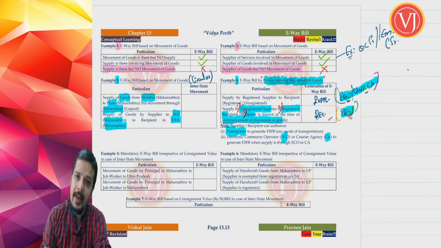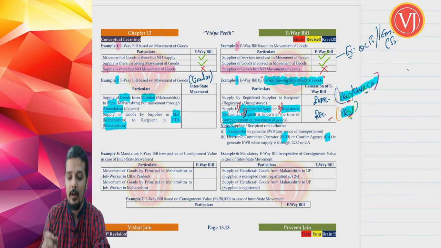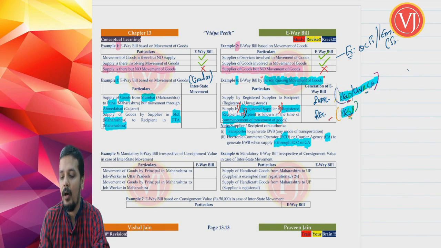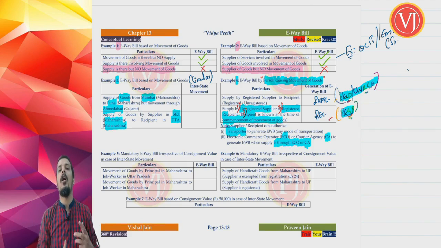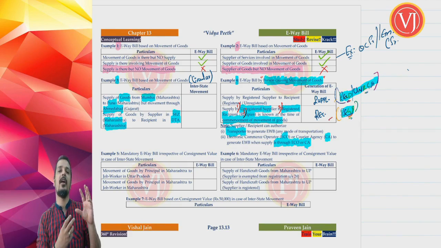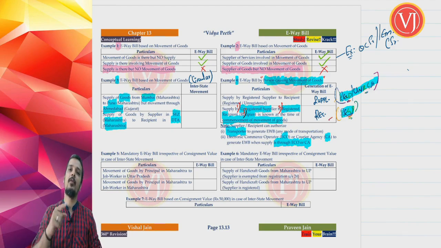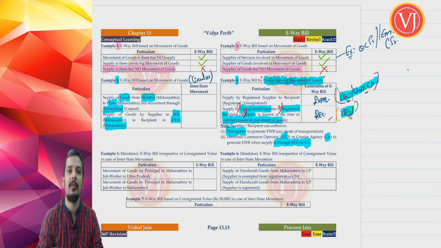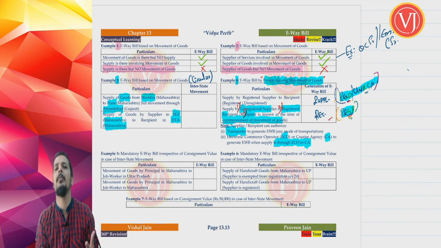When they are authorizing electronic commerce operator or courier agency to generate e-way bill, it is only in a scenario where the supply is through electronic commerce operator or through courier agency. What the supplier or the recipient can do, they can give authorization to electronic commerce operator or the courier agency to generate e-way bill. Supposing my goods are lying in Flipkart warehouse, and the moment I get an order online, I will be dispatching the goods. Now the supply of that goods is happening through Flipkart. So supply is through electronic commerce operator, and all the details of the vehicle will be actually only with Flipkart. So I can authorize Flipkart, that is electronic commerce operator, to generate e-way bill on my behalf.